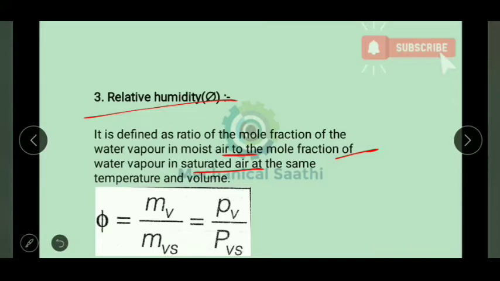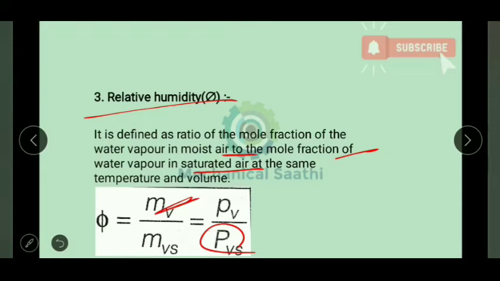As I have already discussed, here we have assumed that the dry air and water vapor are ideal gases. So we can put the ideal gas equations over here. Then PV into V divided by R into T will be there, and again here PB into V divided by RT.